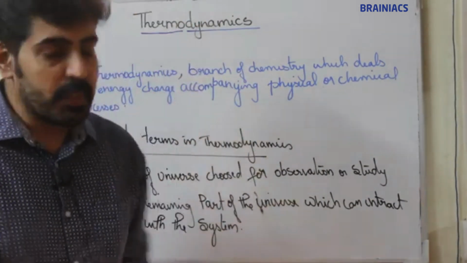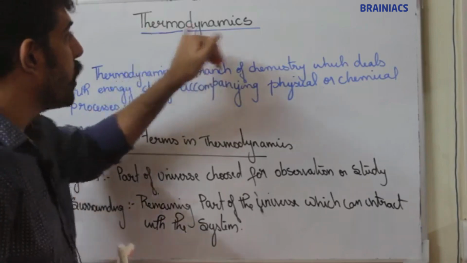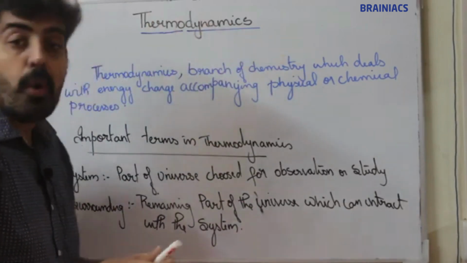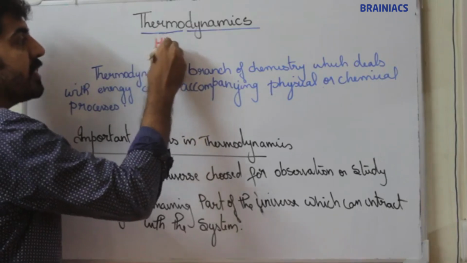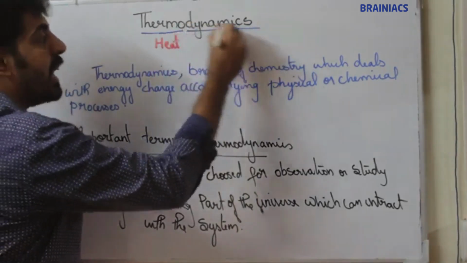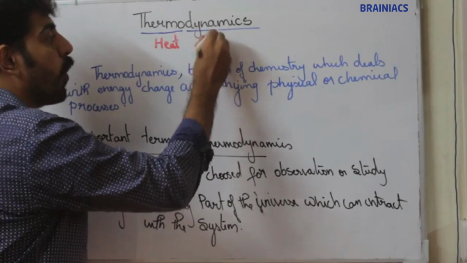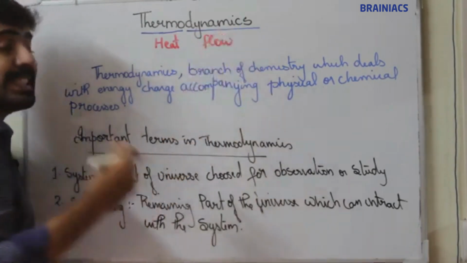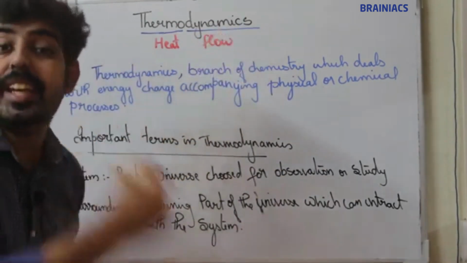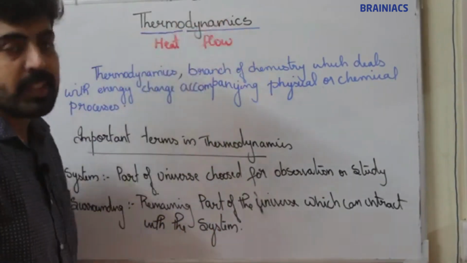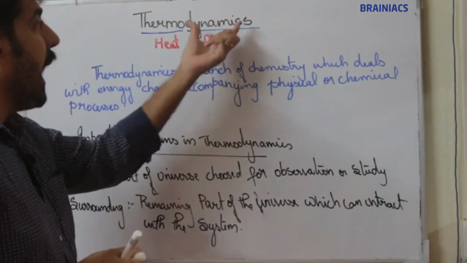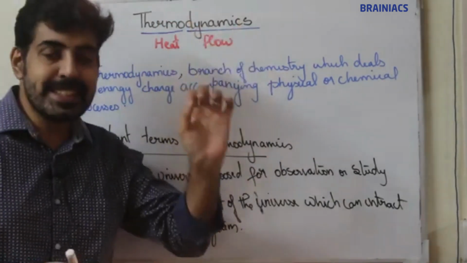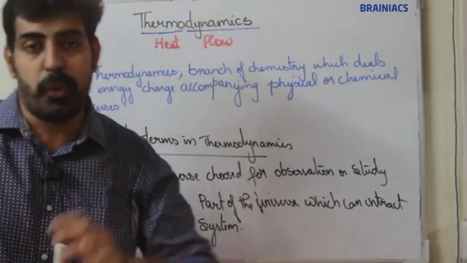Today we are going to discuss one of the important and interesting chapters in chemistry, thermodynamics. Before getting into the chapter, you should know the meaning of thermodynamics. Thermo indicates heat, and dynamics indicates flow. So the chapter which deals with heat flow is thermodynamics. This chapter is mainly dealing with heat flow.